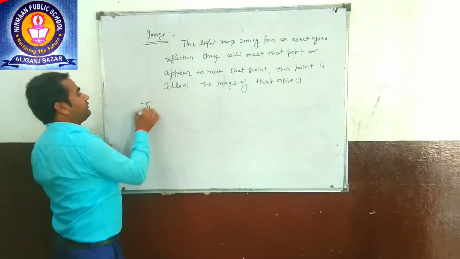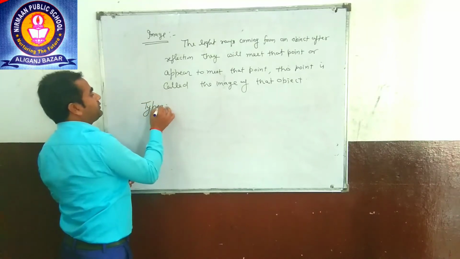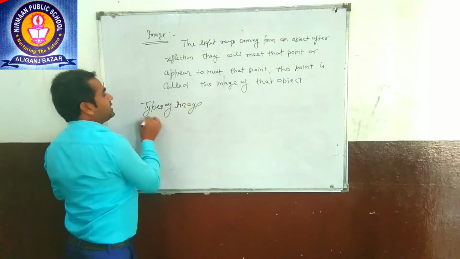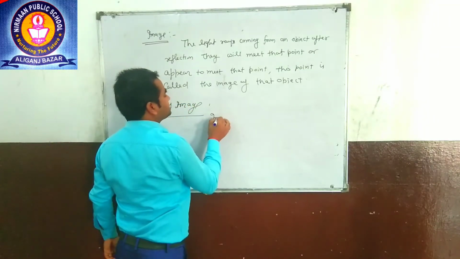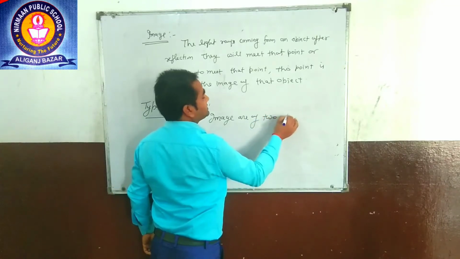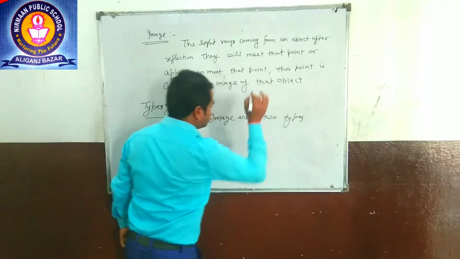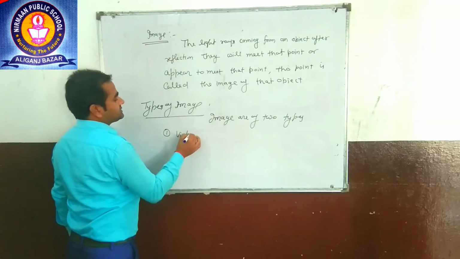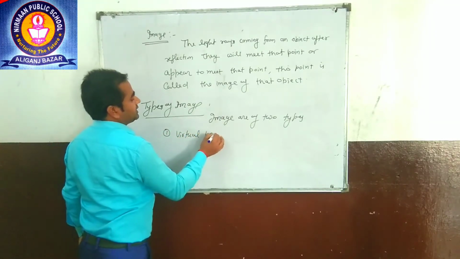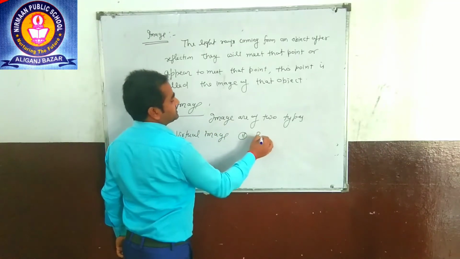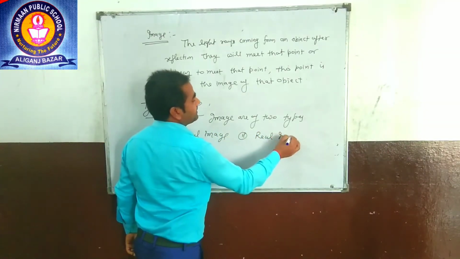Now, types of image. Images are of two types. That is a very important topic. Two types. One is virtual image, and the second one is the real image.